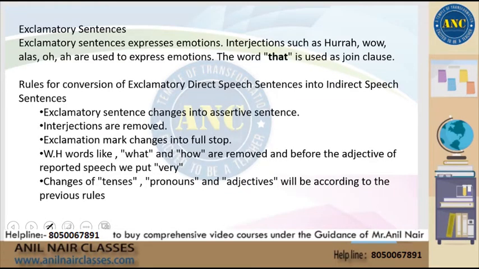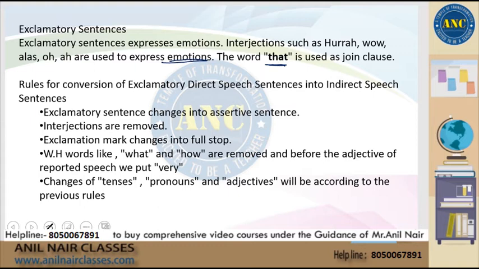Let's look at exclamatory sentences. Exclamatory sentences are used to express emotions. Interjections like hurrah, wow, alas, oh, ah are such words that express emotion. In such cases, you have to use the word that to join the clause.